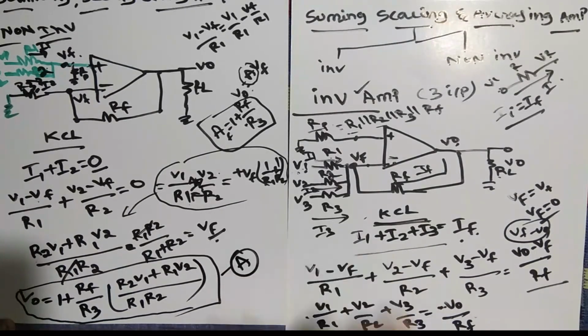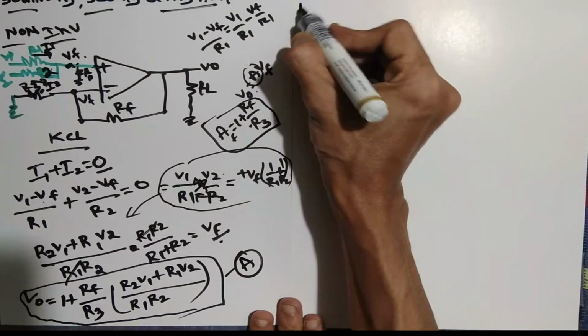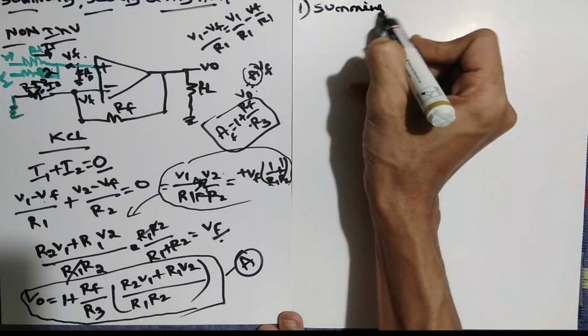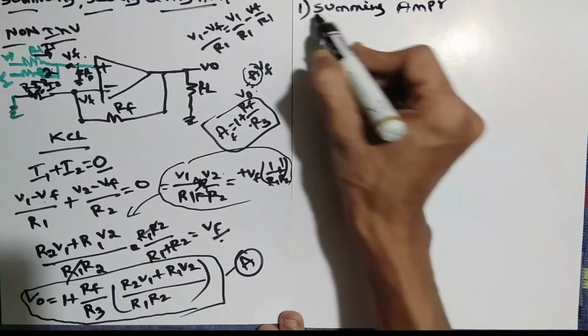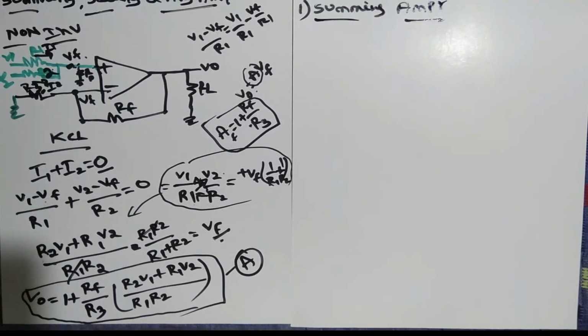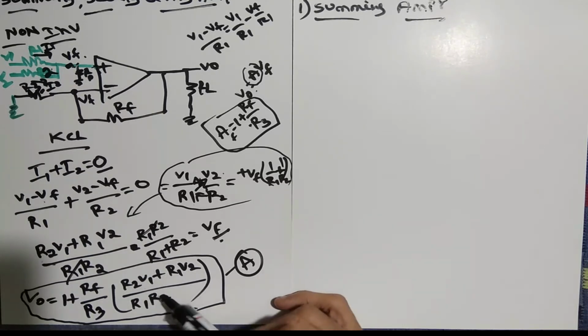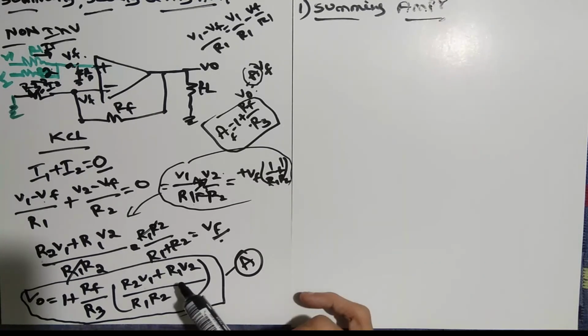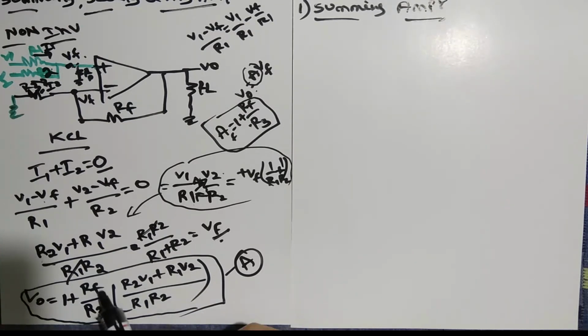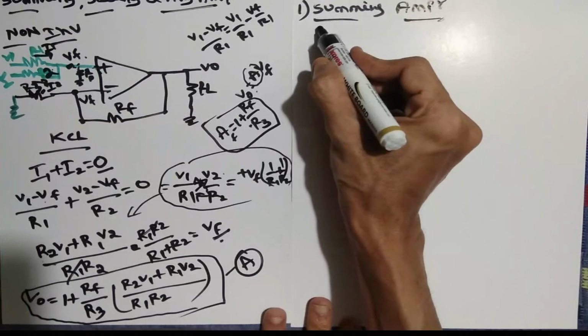I will call it equation A. First we will take the summing amplifier. So what changes do I have to make to get the summing amplifier? If you look at the circuit, my aim is to make V1 plus V2, that's it, and all the other stuff becomes 1. How to make this? If I make R1 and R2 equal, what happens? R1 equal to R2 means everything becomes 1. And here RF and R also we have to take as equal. So do the same method as we did previously.